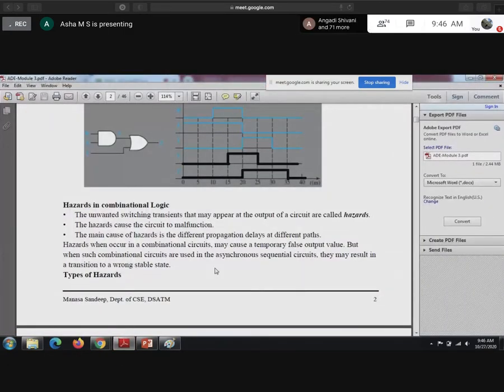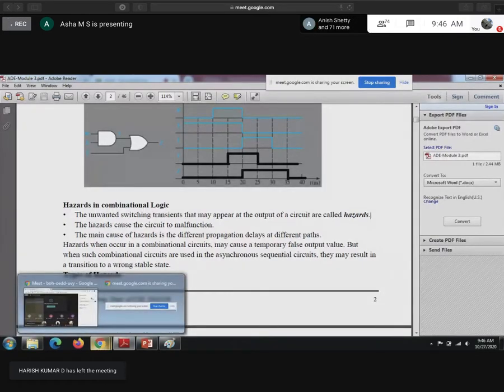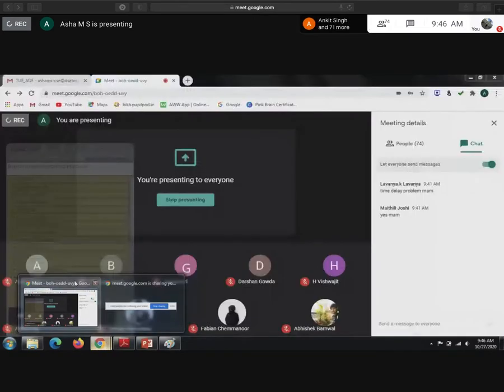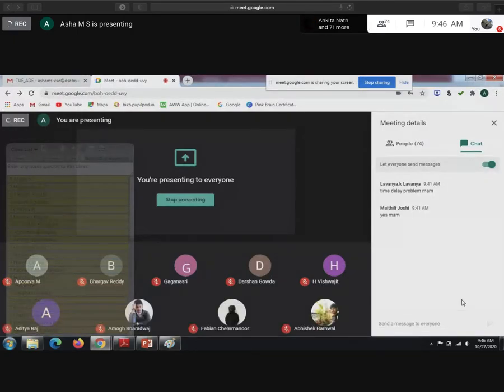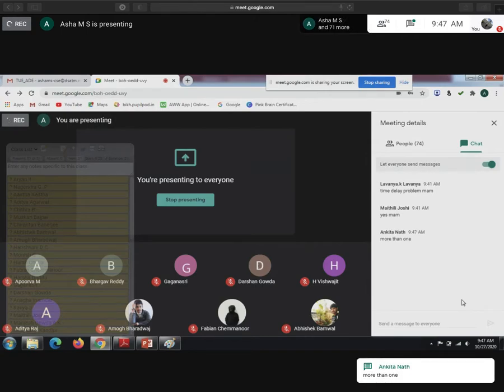When you have a circuit, do you have only one input switch or more than one input switch? Yes, you need to reply fast. More than one, correct?